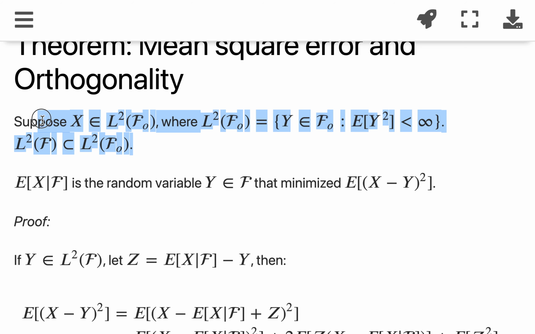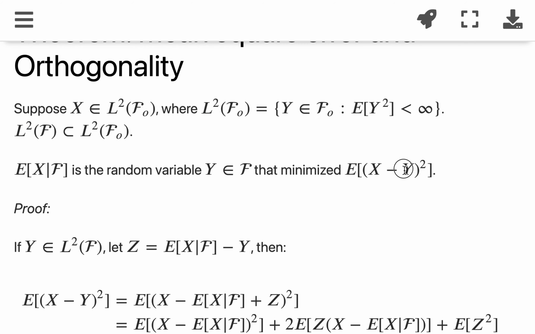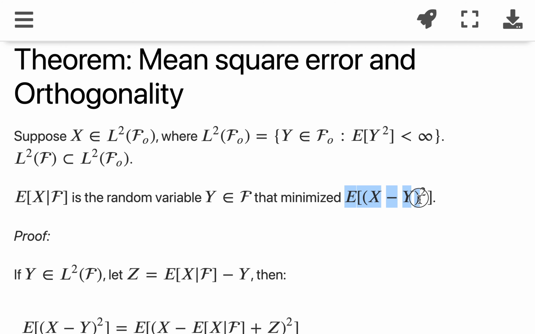Given those assumptions and definitions, what this theorem says is that the version of y, where y is f measurable, that minimizes the mean square error is the conditional expectation of x given f.